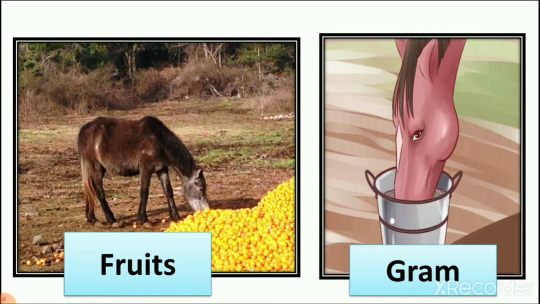Then we learn that horse is also eating fruits. So here you can see the farm of orange, and horse also eats gram. We learn that grams are the favorite food of horse.